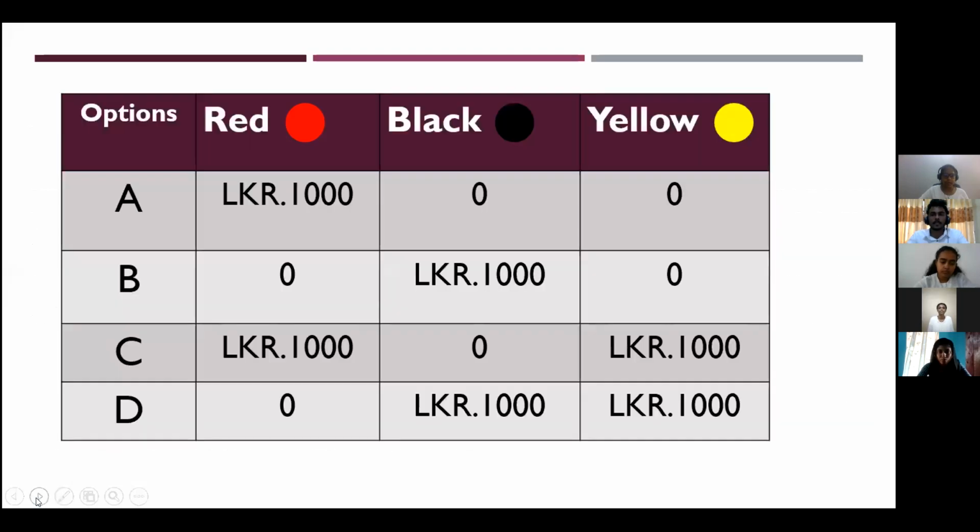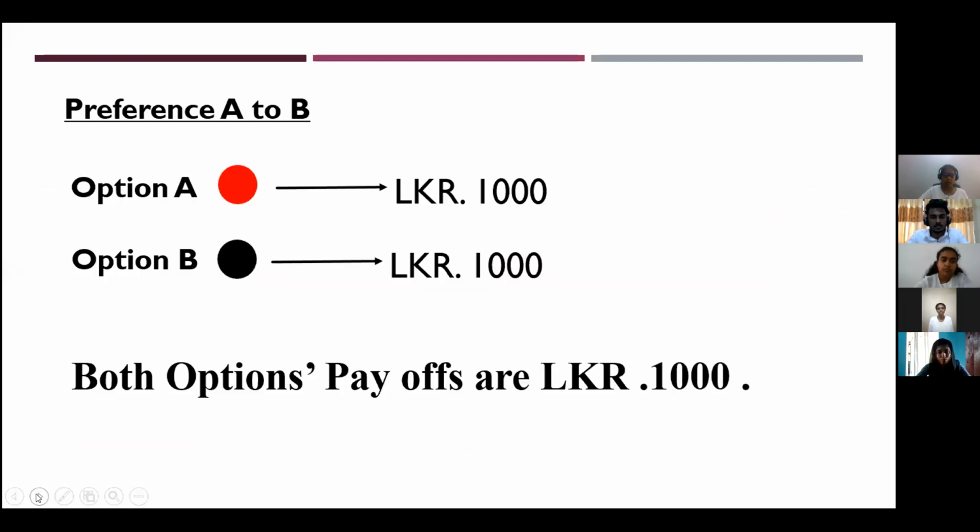In this case, we can see there are four options: A, B, C, and D. In every option, what the decision maker prefers, she can get a 1,000 rupees payoff. The decision maker says she prefers A to B. If the decision maker chooses option A and a red ball is drawn, she can get a 1,000 rupees payoff. And if a black ball is drawn under option B, it also has a 1,000 rupees payoff. So both have equal payoffs.